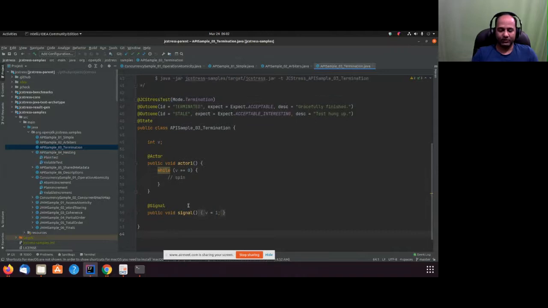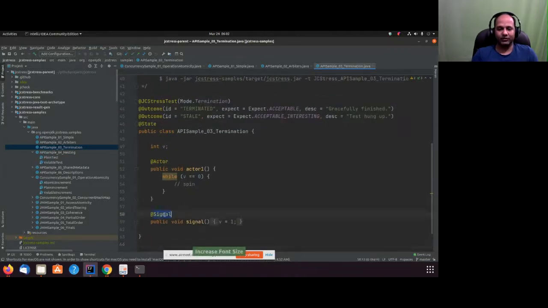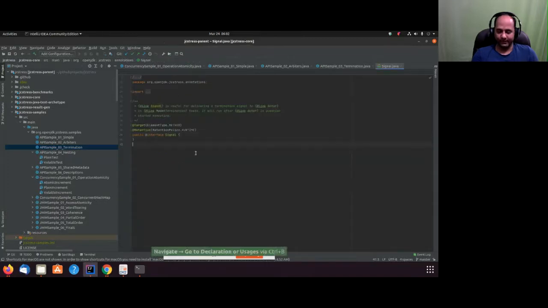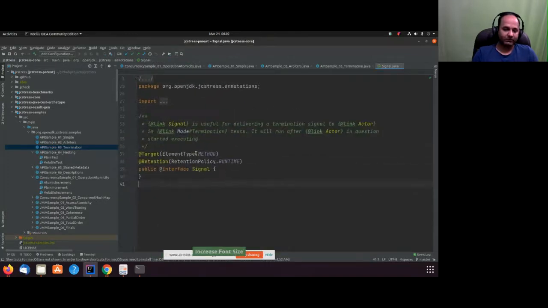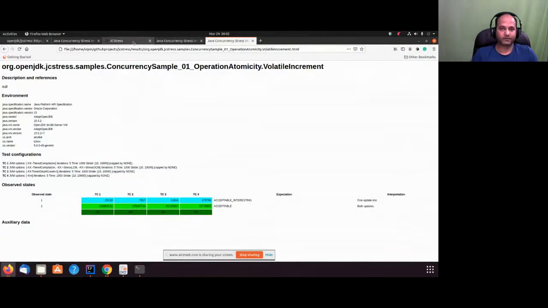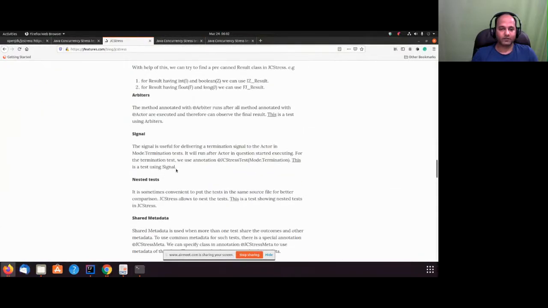In the termination scenario, the difference you see is that we are using a signal annotation. What signal does, you can look at the documentation. I have given a similar description in my blog. You can open that. Signal is used for delivering a termination signal to the actor. This is the important part: it runs after the actor in question started executing.